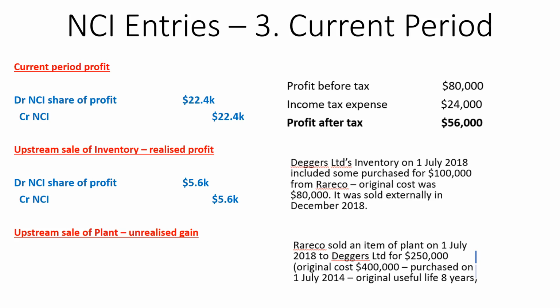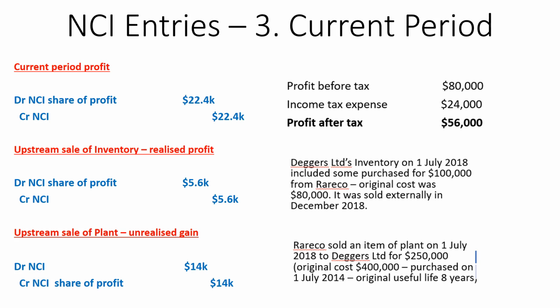So the gain when it's sold for $250,000 is $50,000. But because it is an unrealized gain, because it's an intra-group transaction, what we will have done on consolidation is we will have debited that gain on sale because we wanted to completely remove it, and we would have reduced our income tax expense because we were reducing our profits. And so that affects our retained earnings.